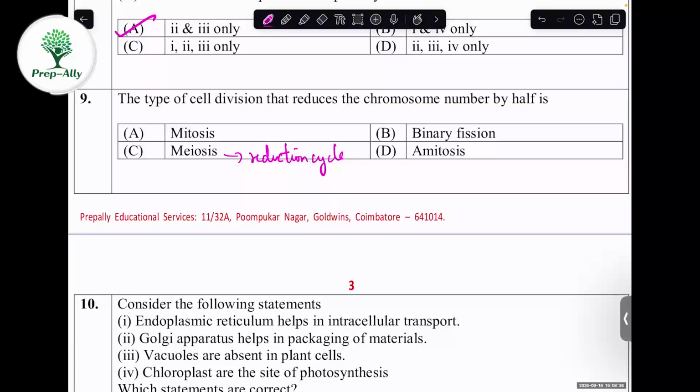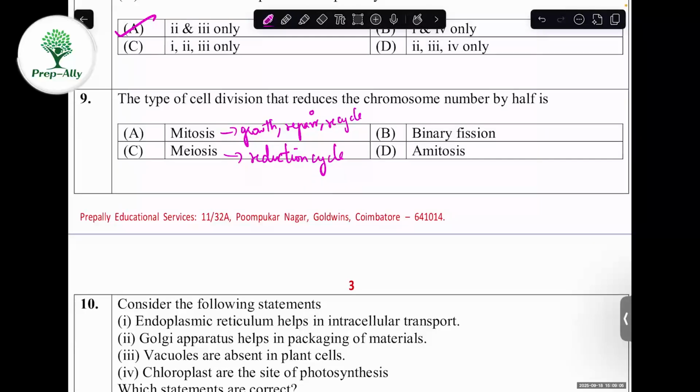In case of mitosis, it happens during cell growth, during repair. If you get any wounds in your hand, legs, whatever, the skin cells will repair. The healing process will take place, the cells will repair, and new cells will be formed. So that healing process includes mitosis. And also recycling or rejuvenation.